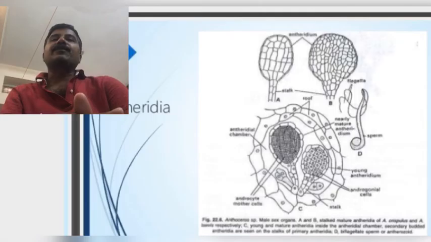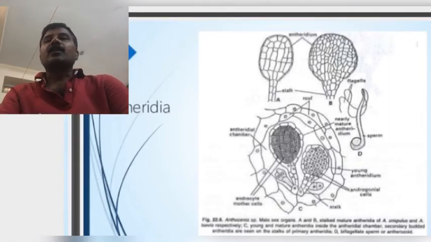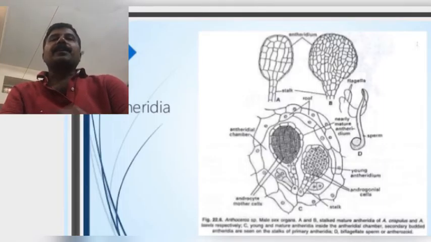The mature antheridia are orange in color and club-shaped. Antheridium has a multicellular stalk and a club-shaped body. The club-shaped body is covered with only a single-layered sterile jacket. Inside the jacket, there are many androcytes.